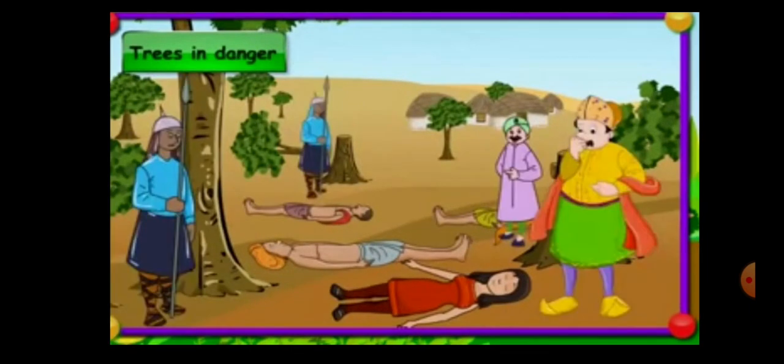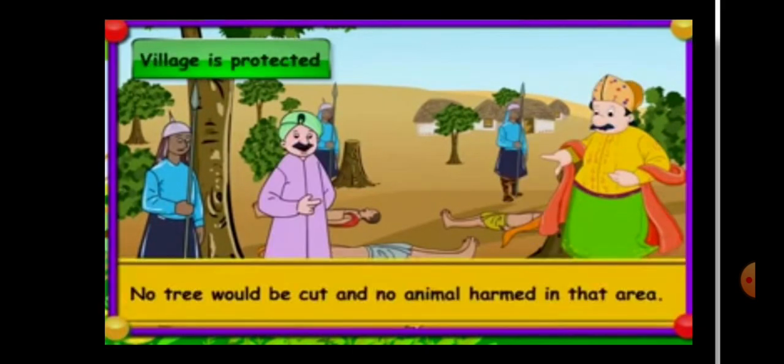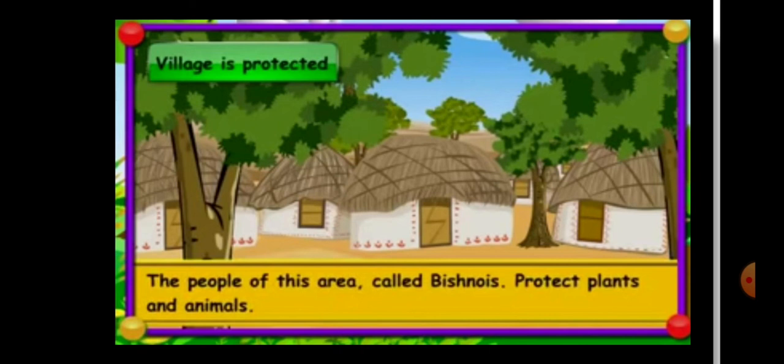When the king heard of this, he could not believe that people gave up their life for the trees. He visited the village himself. There he showed the deep feeling of villagers towards trees and animals. So now king decided that no trees would be cut and no animal harm in that area. The people of this area call Bisnois because they protect plants and animals.